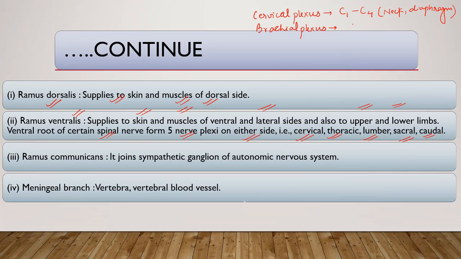It extends from C5 to T1. It supplies the upper limbs and shoulder.